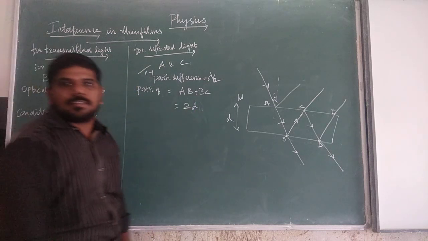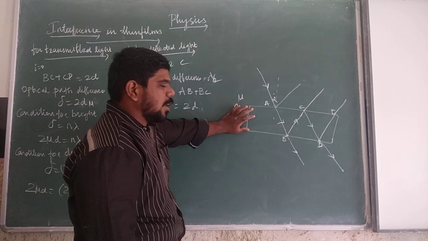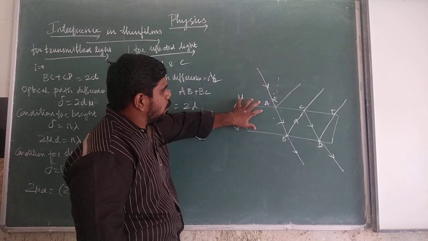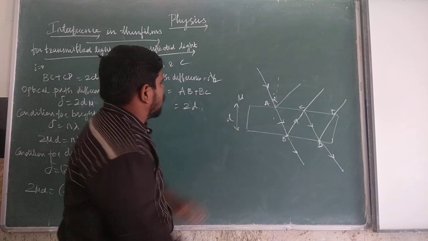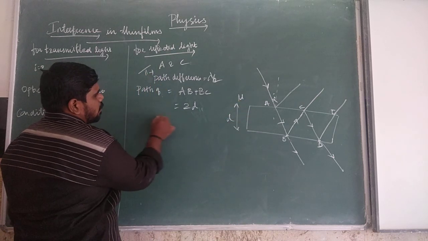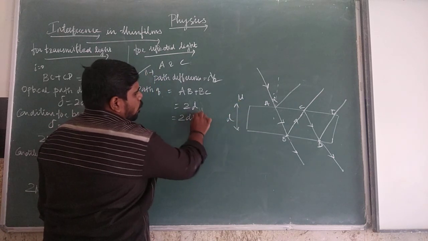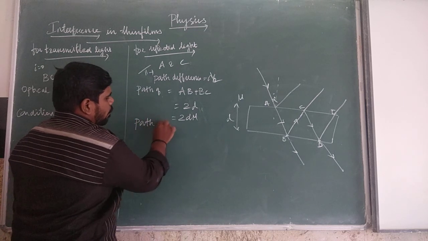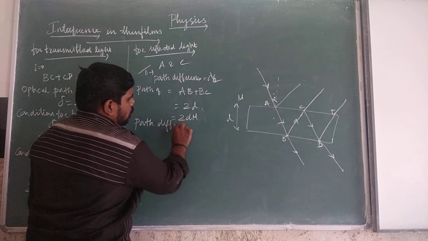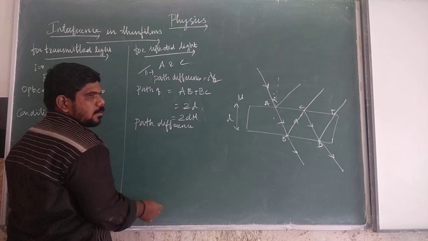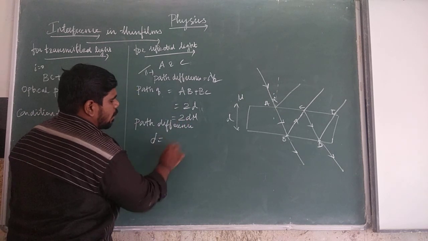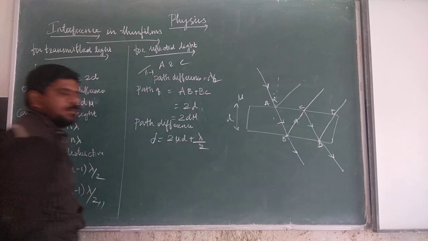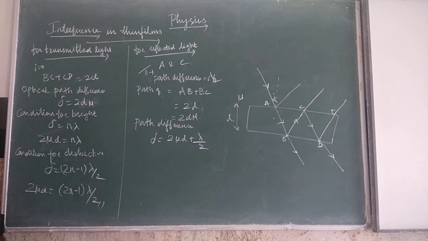As this light is moving in the medium of refractive index mu, the optical path difference is equal to 2d into mu. So the total path difference, delta, is equal to 2 mu d plus lambda by 2.